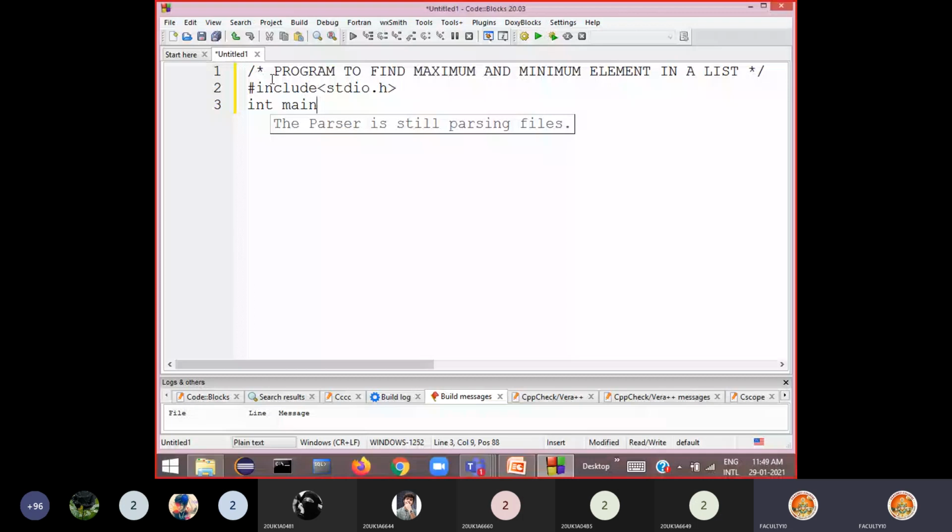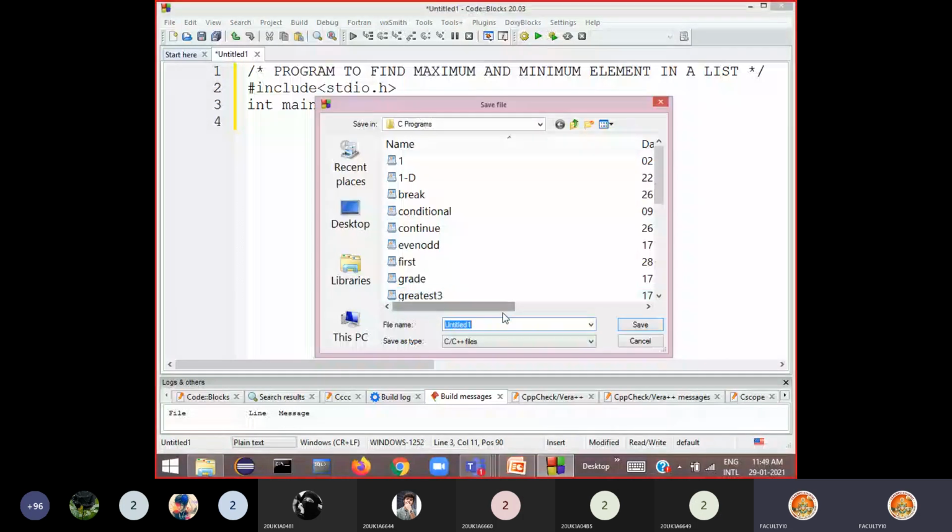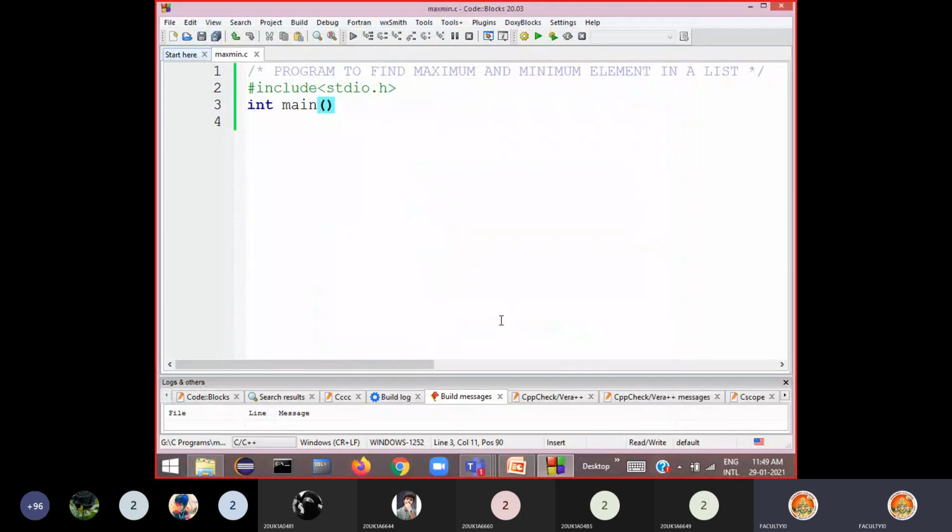Then write the main function. Okay, so let me save this so that you can see different colors. Okay, so I call it maxmin.c. Clear? Okay, now begin the main.